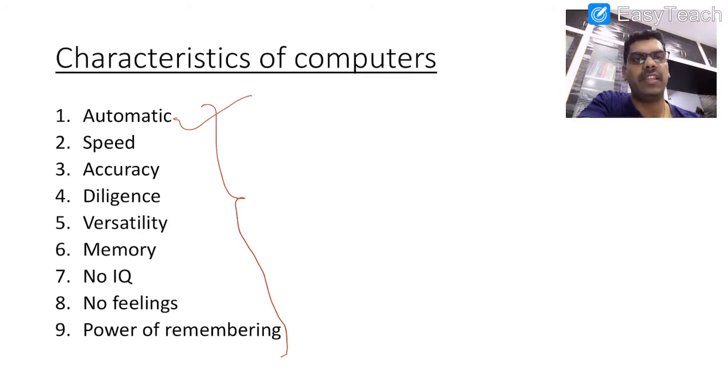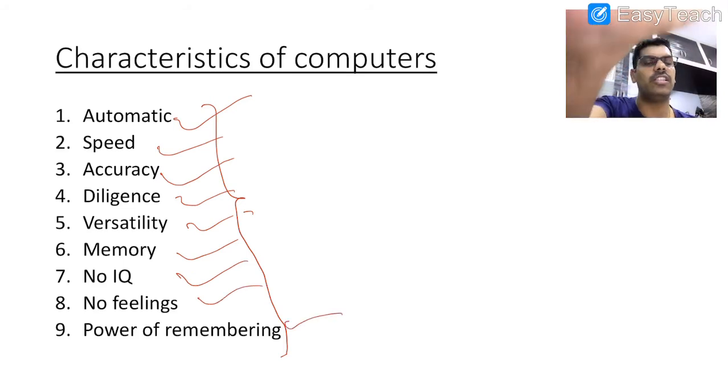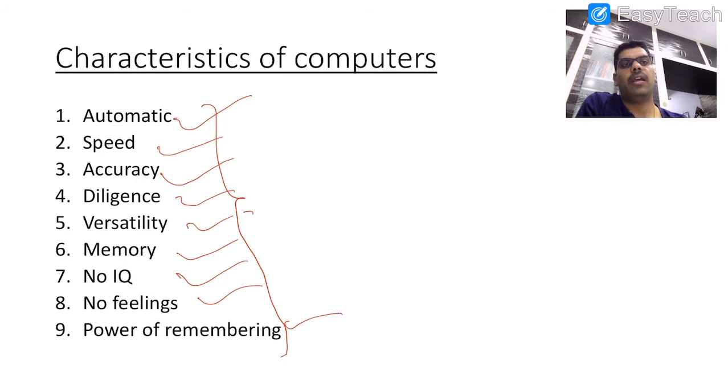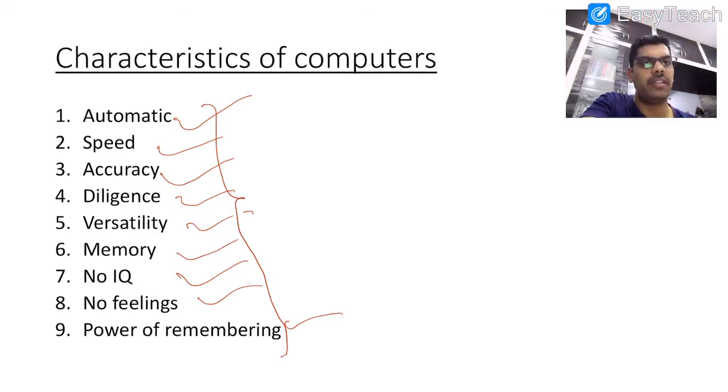And the speed is very high, accuracy is improved, and diligence, versatility, memory, no IQ, no feelings, power of remembering. So these are all the things which influence or support the use of computers.